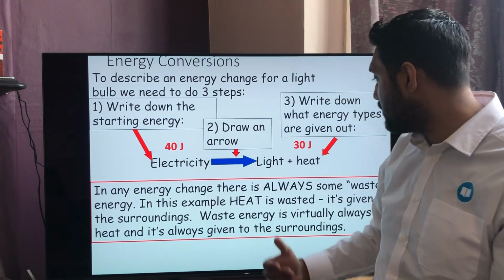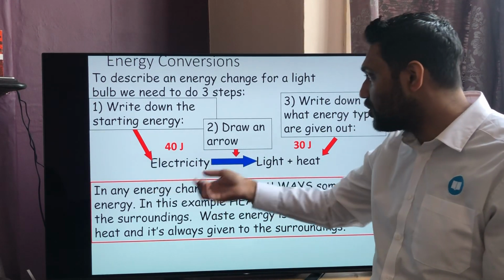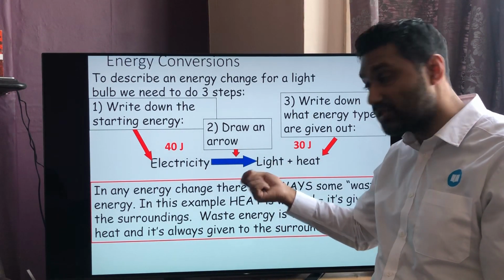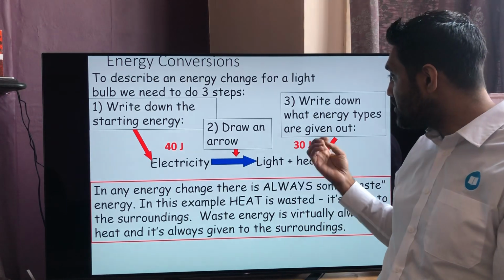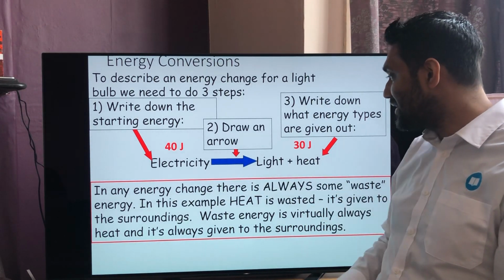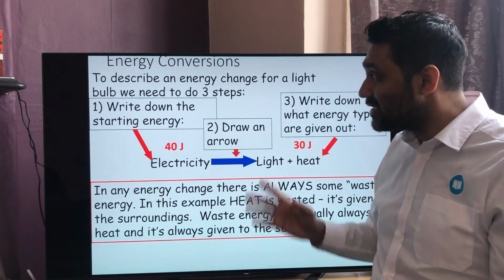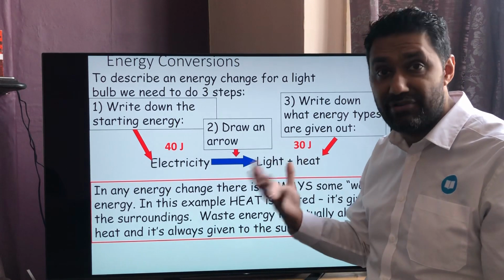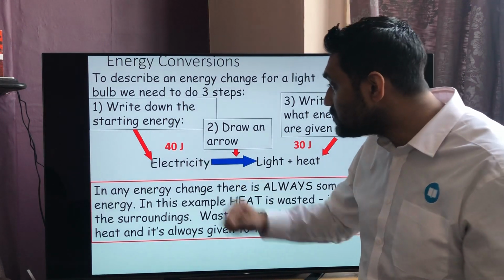Here, it's my torch, and my torch has got electricity or electrical energy. You always draw an arrow in the middle to show you where the energy is going or what it's becoming. That's the middle of my story. And the end of my story, it's been converted into light and heat energy. But I can't say it's a story, because with energy, there is no ending to the story. The story carries on forever and ever and ever and ever. It goes somewhere, okay?